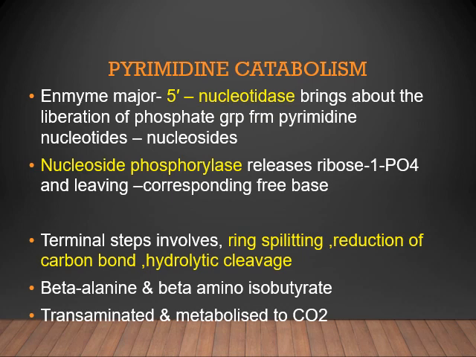Subsequently, nucleoside phosphorylase releases ribose 1-phosphate, leaving the corresponding free bases like uracil, cytosine, thymine, etc. Next, the terminal steps involve ring splitting. The pyrimidine ring structure gets opened. Then there is reduction of the carbon bond and hydrolytic cleavage, and the final products are beta-alanine and beta-aminoisobutyrate, finally transaminated and metabolized to carbon dioxide and ammonia. That is the fate of pyrimidine catabolism.